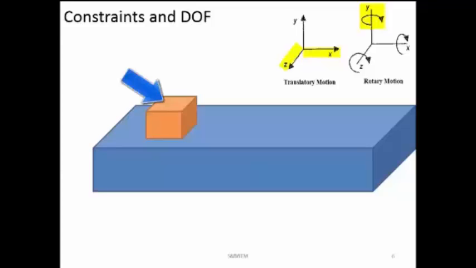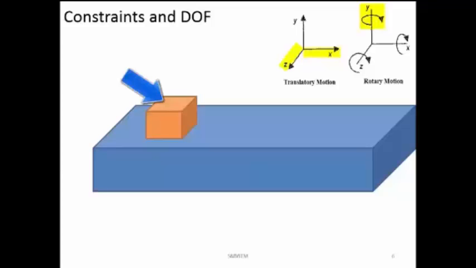Now, if you want to control such an object which is having 3 degrees of freedom, if you want to locate it in a particular position or in a particular orientation, you require 3 actuators. You have to remember that. One actuator will control the movement along the x-axis. Another actuator will control the movement along the z-axis. Then the third actuator will control the orientation with respect to the y-axis, at what position it is present.